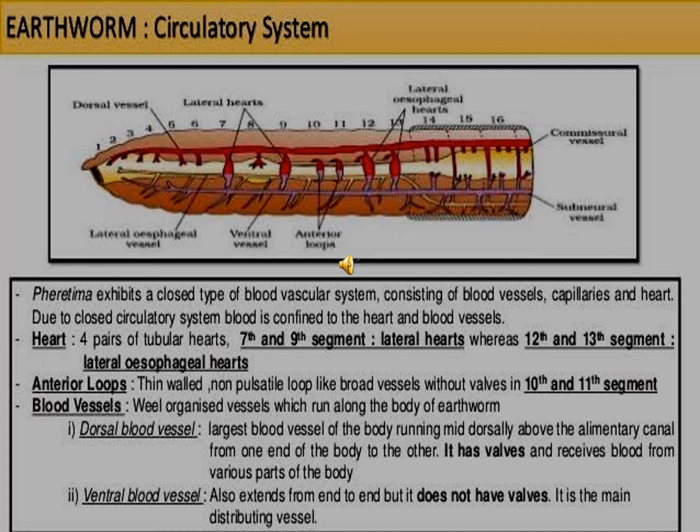The heart has 4 pairs of tubular hearts and the anterior loops. Blood vessels: the dorsal blood vessels and the ventral blood vessels. The dorsal blood vessel runs mid-dorsally above the alimentary canal from the end of the body. It has walls and receives the blood from the various parts of the body. And the ventral blood vessel does not have walls. Okay.